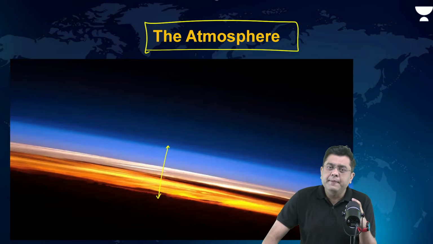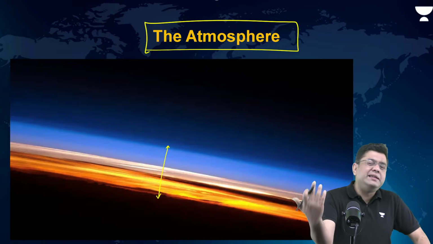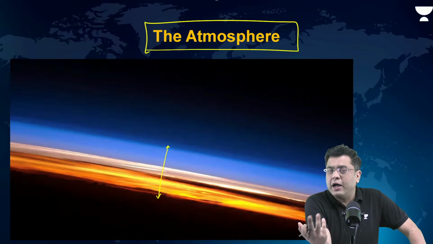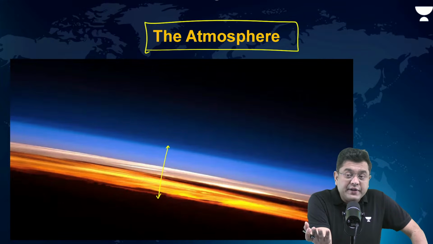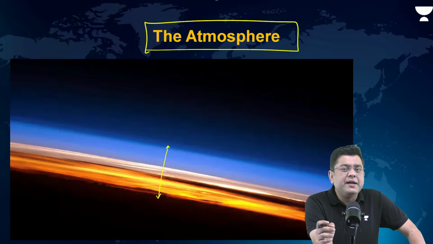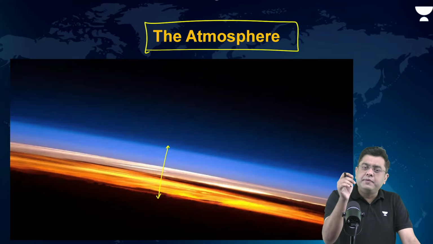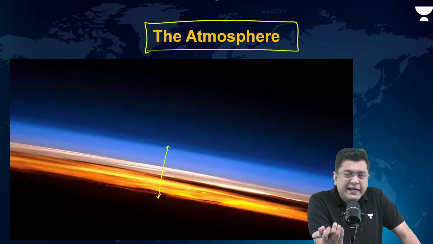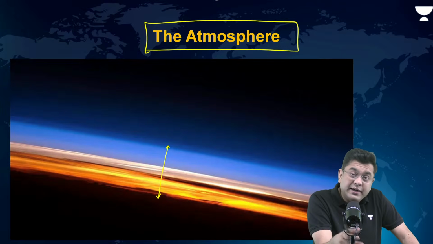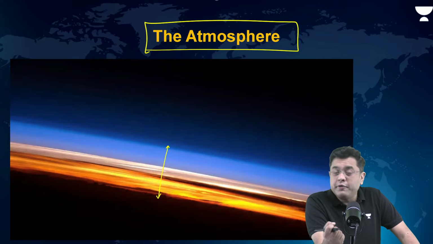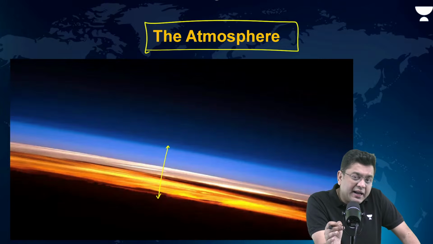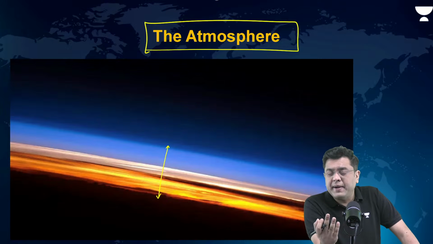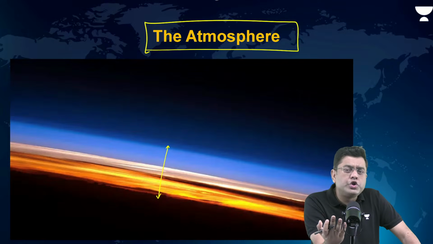Now, this atmosphere is responsible for almost anything and everything that you see around yourself. The plants that grow, the types of rainfall that you receive, everything is determined by the atmosphere. That is why climatology becomes very important for you. I hope you are aware, it is climatology greater than geomorphology. Obviously, climate of a region is determined by the landform. So, geomorphology determines the climate, but it is the climate of a region which ends up determining multiple political and social outcomes of a place.